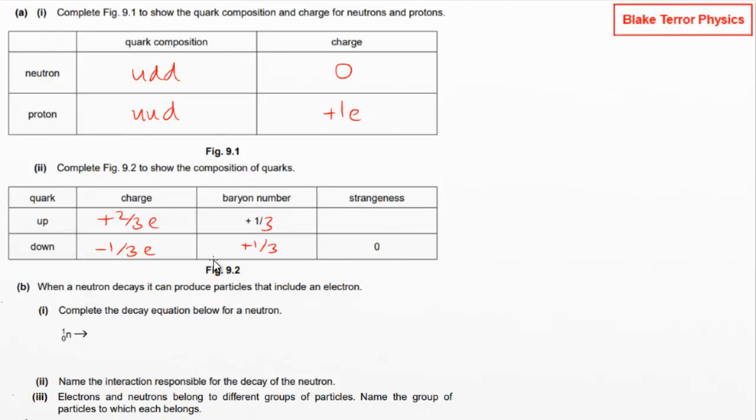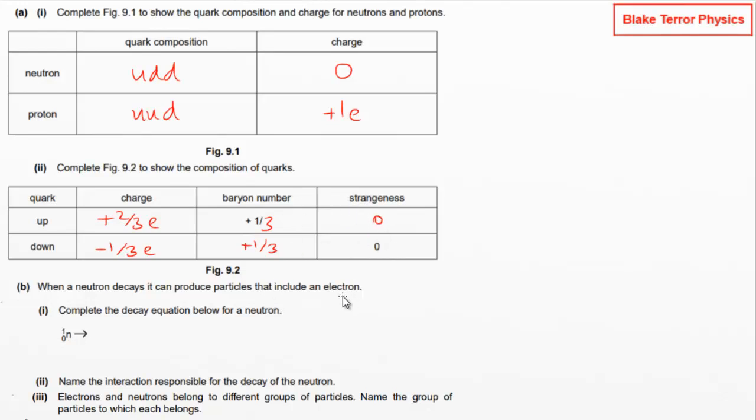If you've got a meson, which is a quark and an antiquark, then they're going to cancel out and you'll get a baryon number of 0. So yeah, that's what's going on with these baryon numbers for quarks. If you've got other weird exotic particles, then you just add up the baryon numbers as required. And they're all conserved in any of these equations. Any kind of quantum event, you have to conserve baryon number along with pretty much everything else.